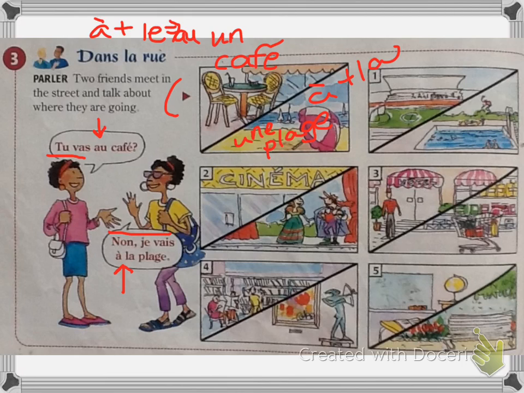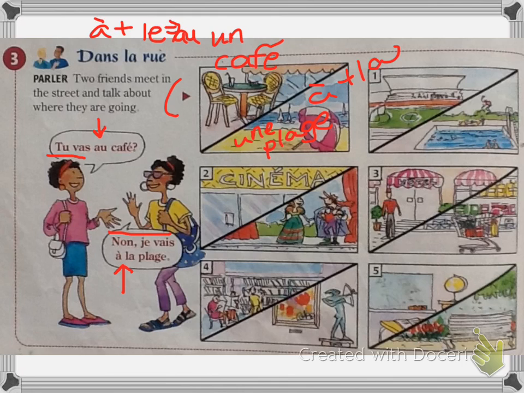So you should have had, tu vas au stade? No, je vais à la piscine. In number 2, you have a movie theater, and then like actual performance theater. Tu vas au cinéma? No, je vais au théâtre. Numéro 3, you have a hotel and a supermarket.